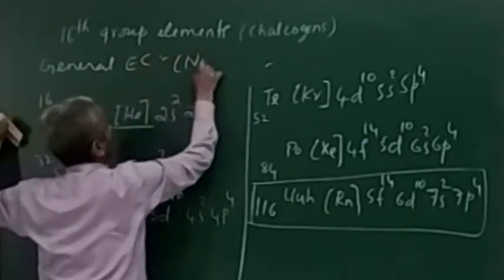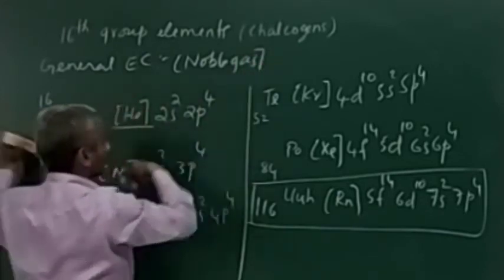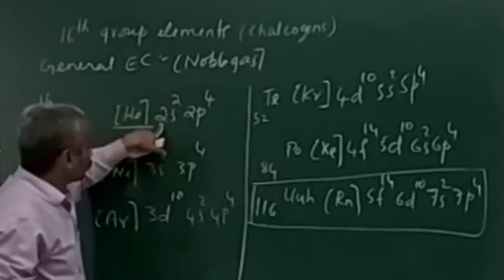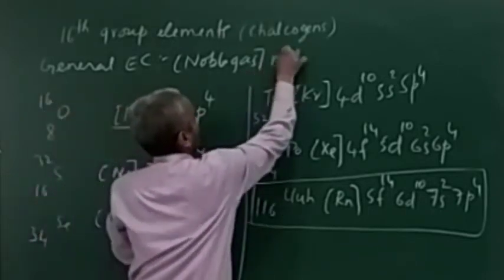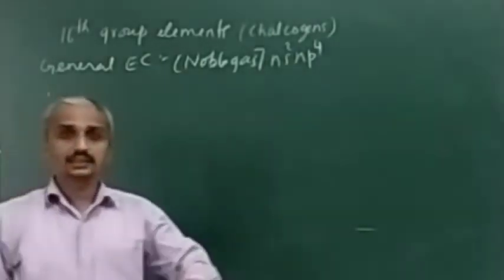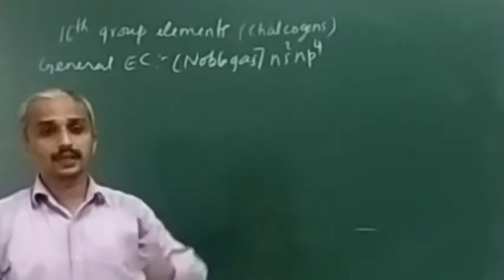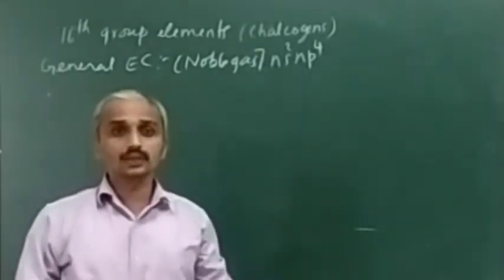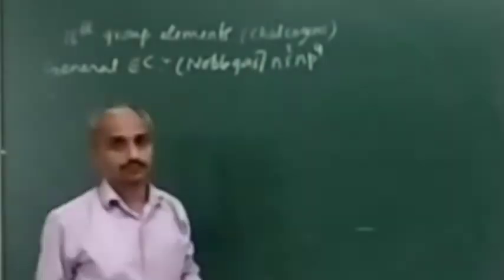It is noble gas configuration, then ns2 np4. How they ask is, write the general electronic configuration of the 16 group elements. Like that the question can be asked. It is noble gas ns2 np4.